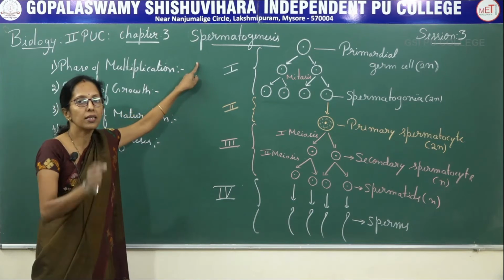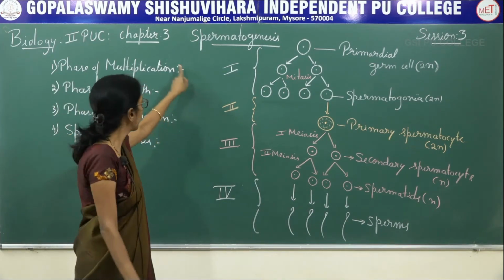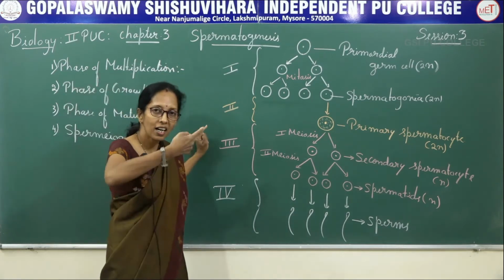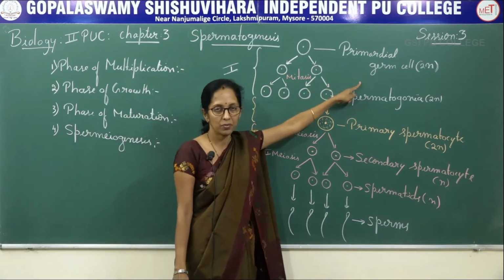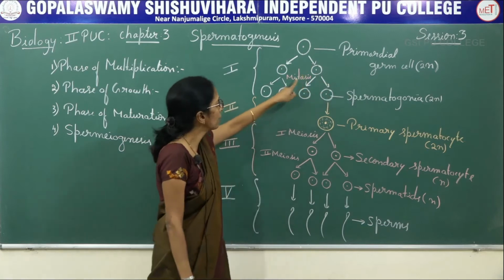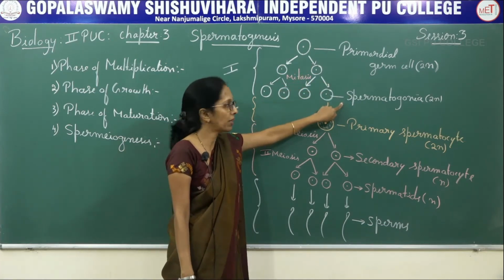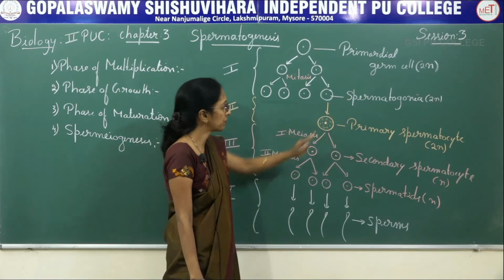I repeat, it includes 4 stages. Spermatogenesis, synthesis of sperms in the testes. First step is the multiplication. Inside the seminiferous tubule, there is a presence of primordial germ cell, diploid in nature, which undergoes repeated mitotic division, resulting in diploid cells known as spermatogonia.